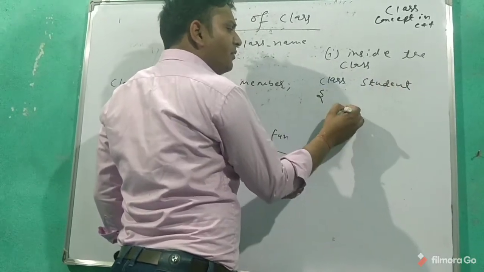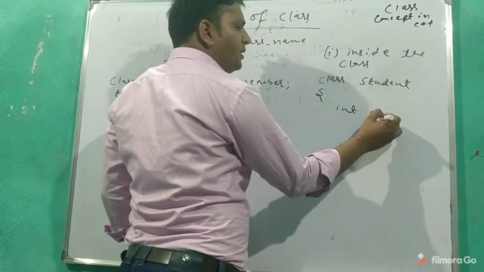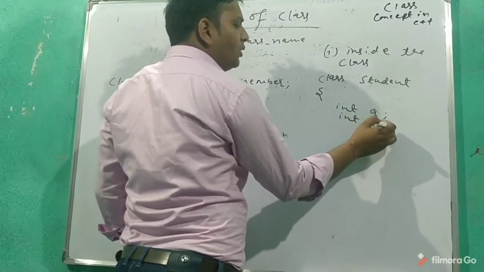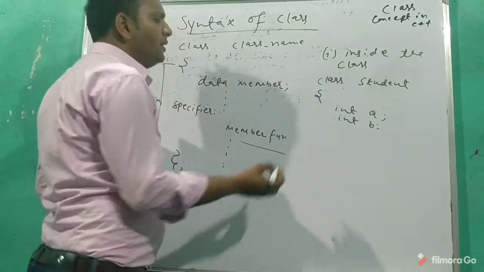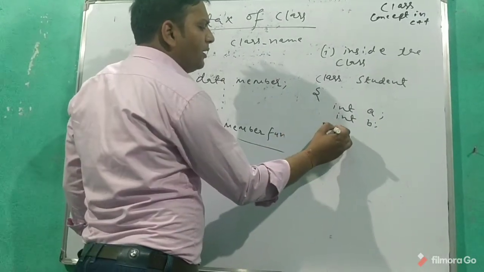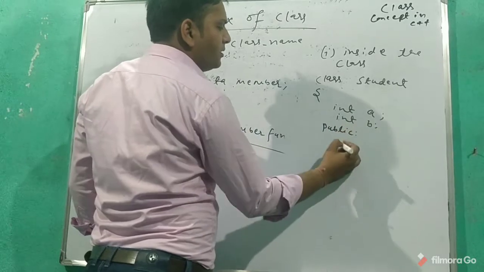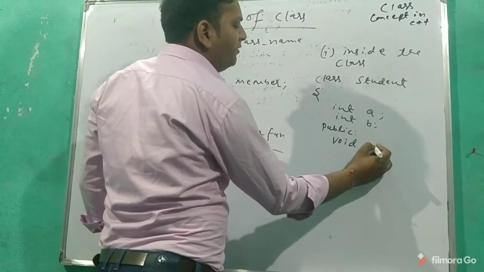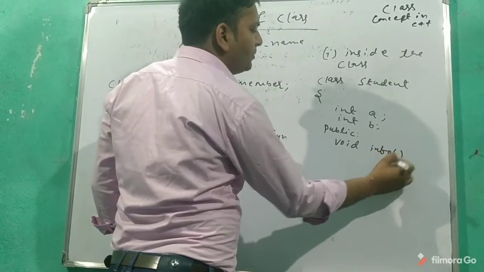We have data members: int a and int b, so I have two data members. Then I am going to declare member functions, just any member function like void info. I can give any name to the member function.